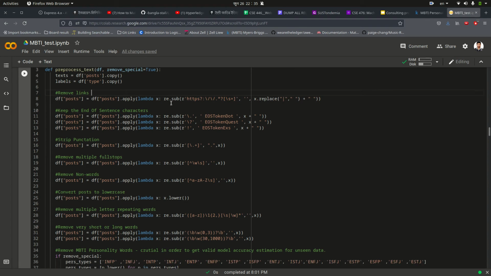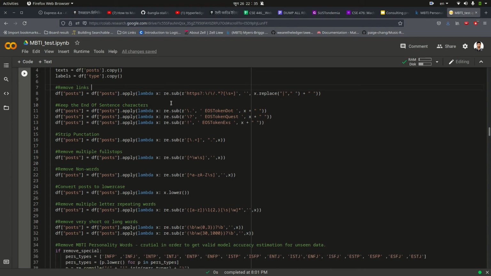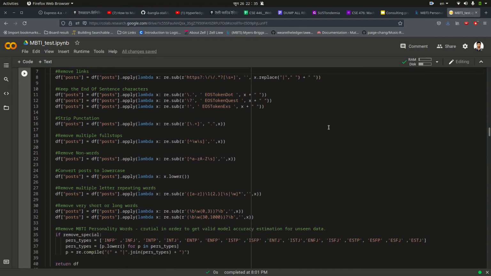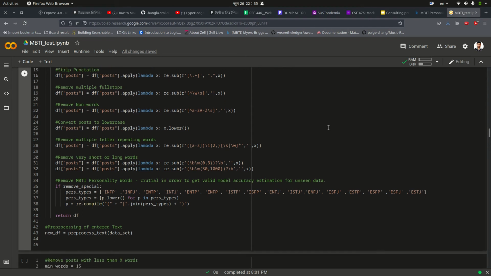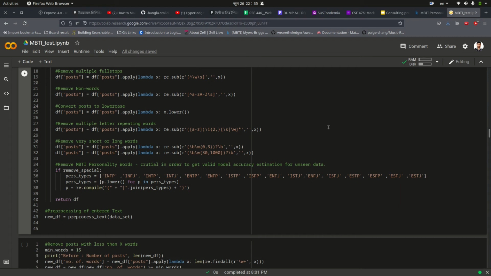Then I have kept the end of sentence characters. Then I have stripped punctuation, removed multiple full stops, removed non-words, and converted posts to lowercase. I removed words with repeating letters, and very long and very short words have also been removed to clean the data set.